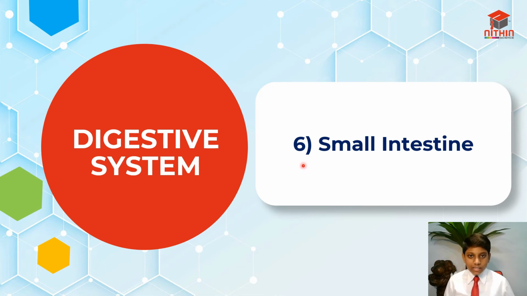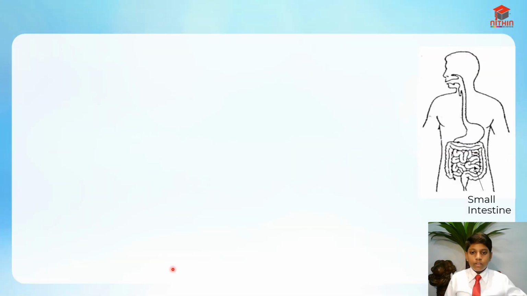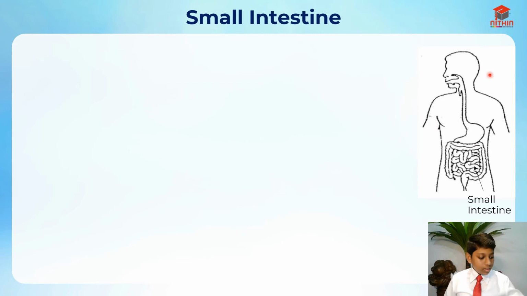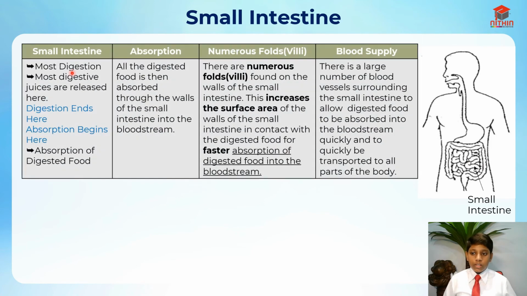Next is the small intestine. Here's the small intestine like I labeled before. In the small intestine, there's the most digestion taking place because of the most digestive juices released here. You need to remember that digestion ends at the small intestine and a new phase called absorption begins here. The small intestine only absorbs digested food.